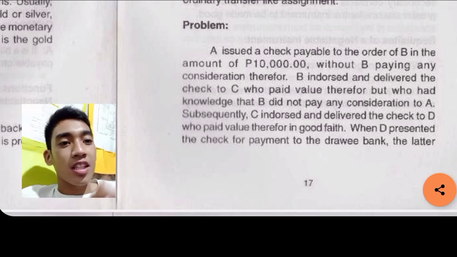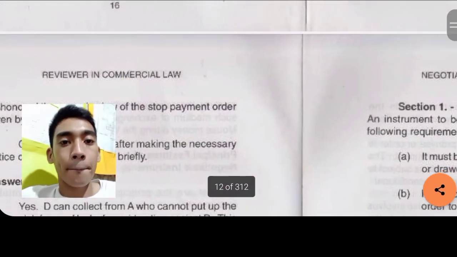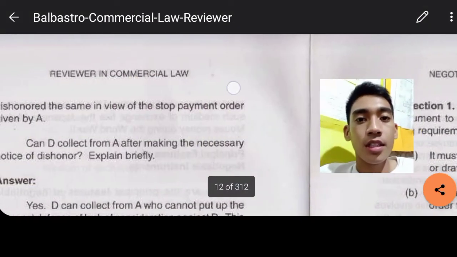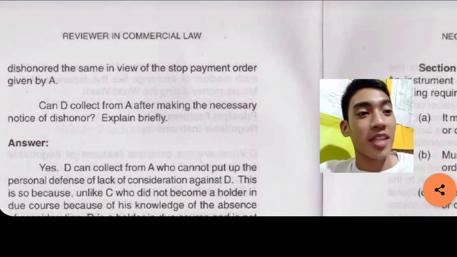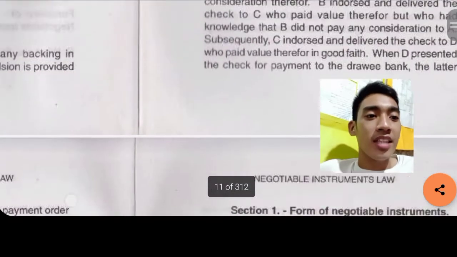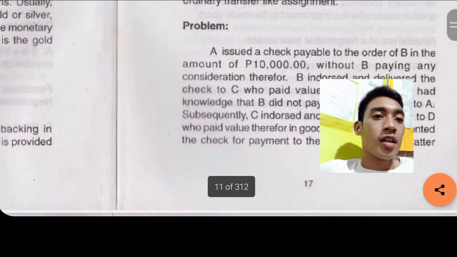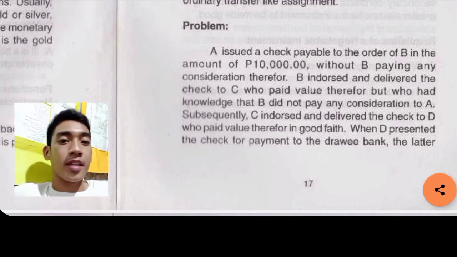When D presented the check for payment to the drawee bank, the latter dishonored the same in view of the stop payment order given by A. Can D collect from A after making the necessary notice of dishonor? Explain briefly.